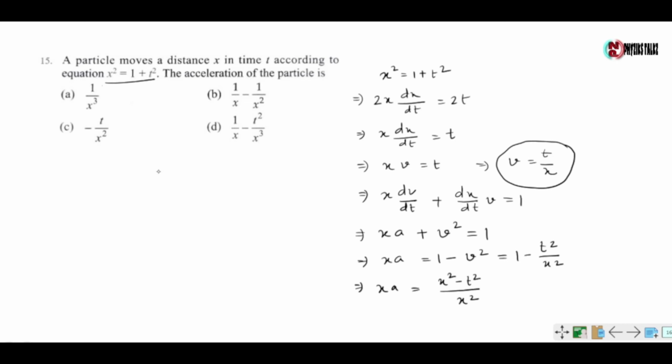Now we have the equation of displacement x square equals 1 plus t square. So x square minus t square equals 1. So we put the value of x square minus t square as 1. So it gives 1 by x square. So the acceleration is given by 1 by x cube. So the acceleration of the particle is 1 by x cube. The correct option is option A.